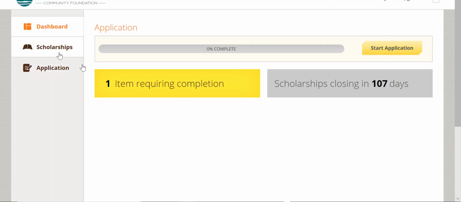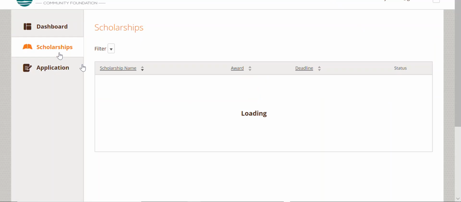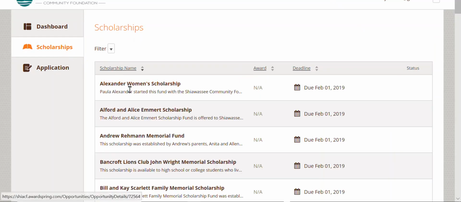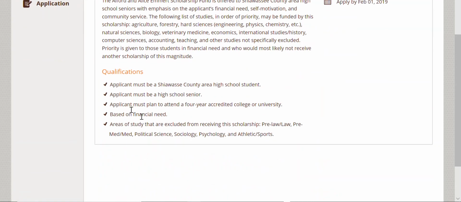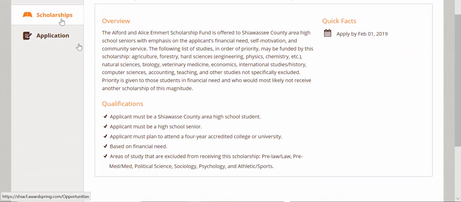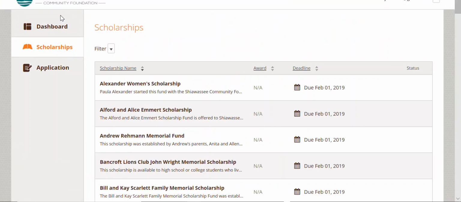Scholarships will show all the available scholarships. Clicking on the name of the scholarship will give you information about that scholarship, such as who and why it was started, as well as who is qualified to apply. You do not need to sort through to find out which scholarships you qualify for. The online scholarship system will do that for you based on your answers throughout the application. These descriptions are for informational purposes and a way to become familiar with your scholarships offered. The Application tab is where you begin your application.